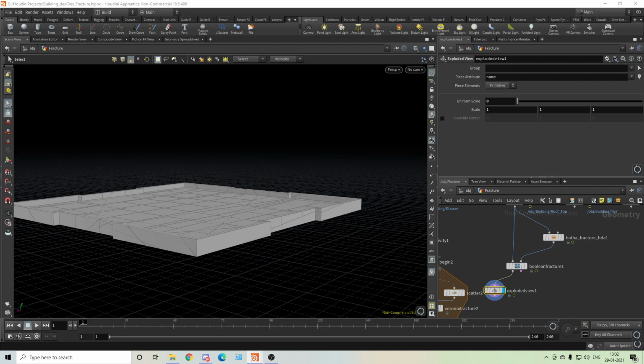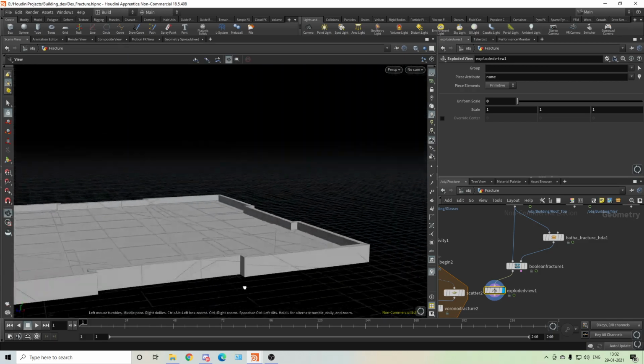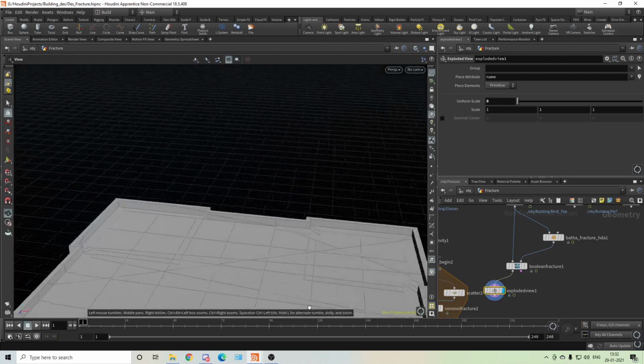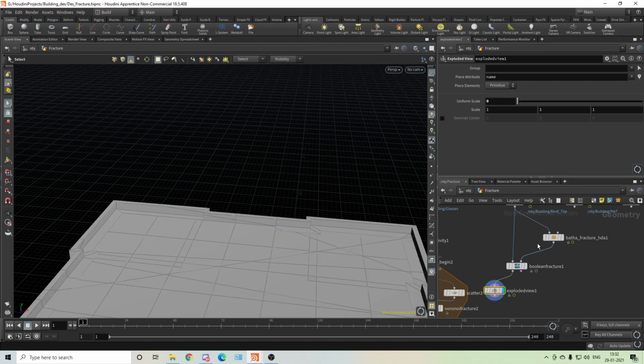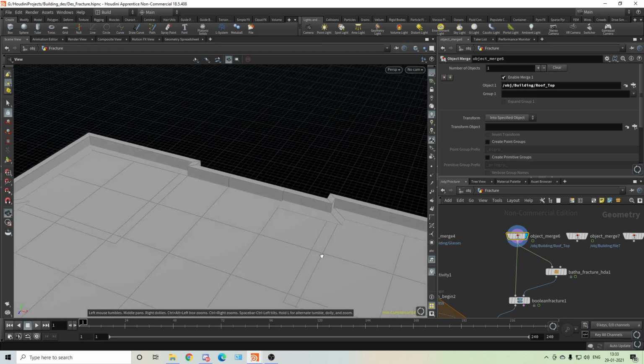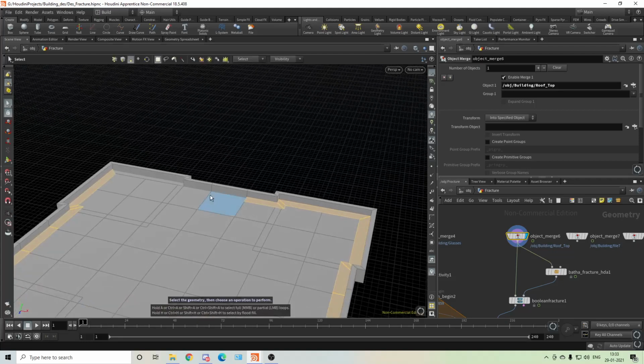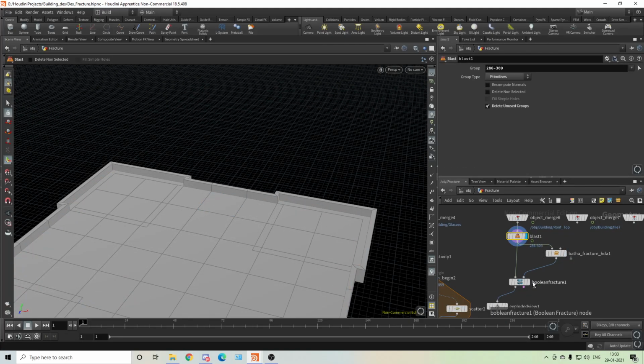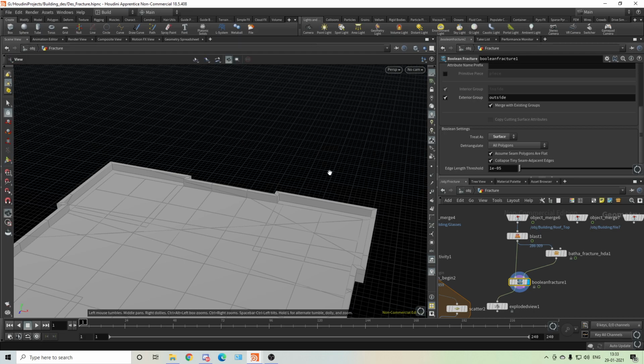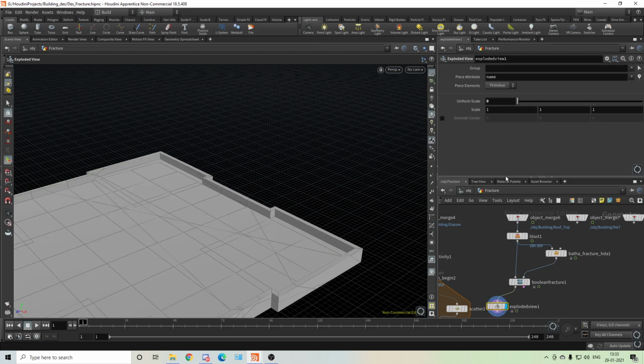We do have roof. What is this? Okay, one second.